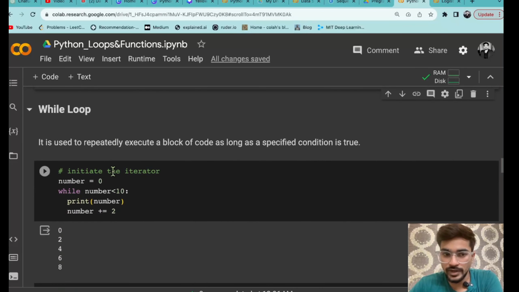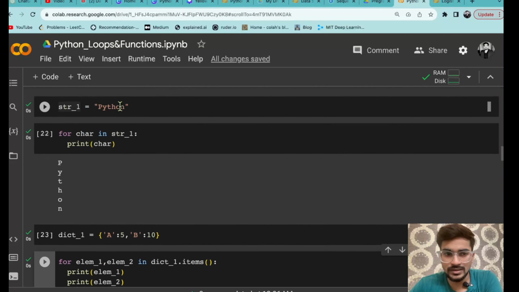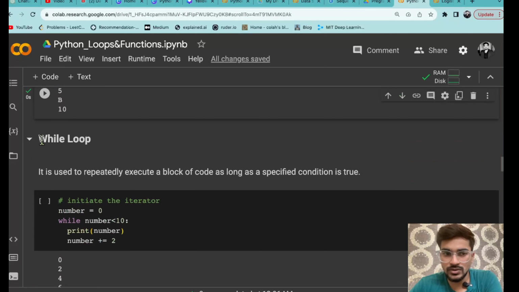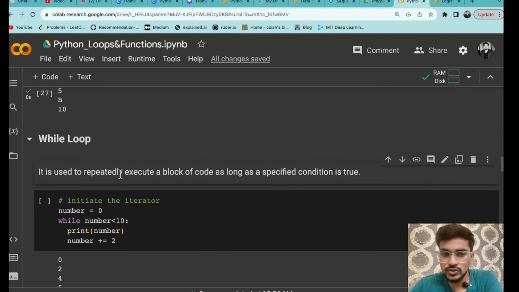Let's start with the while loop now. Now why are we using two loops here? If the for loop is present here, why are we again using a while loop? So what is a while loop actually? It is used to repeatedly execute a block of code, same thing, as long as a specified condition is true. Now that is a different thing: as long as a specified condition is true.